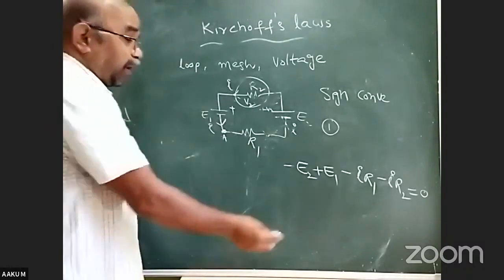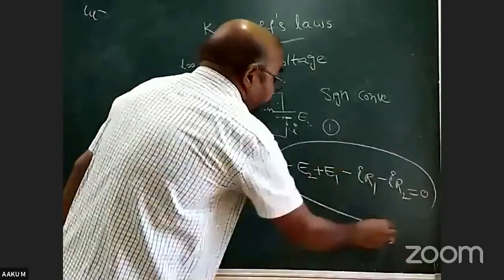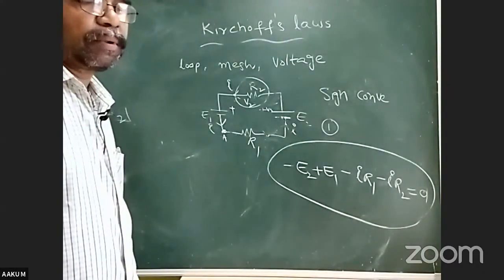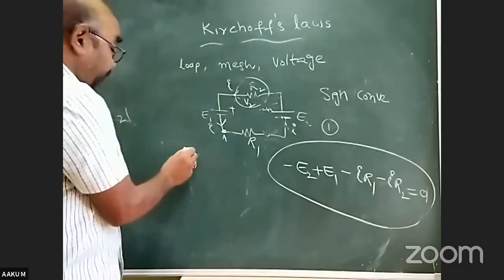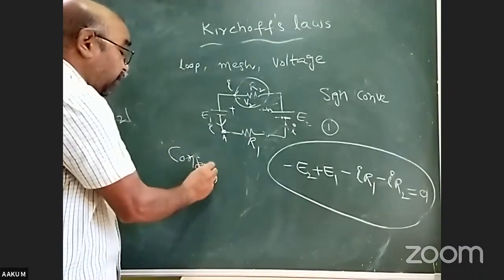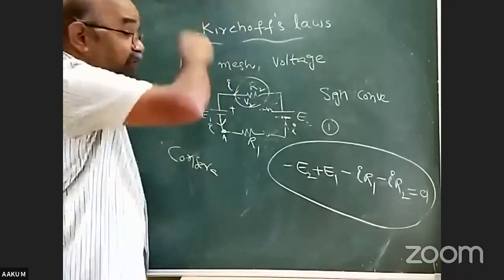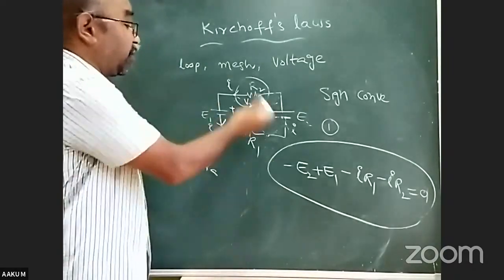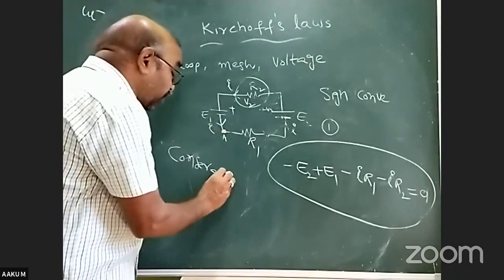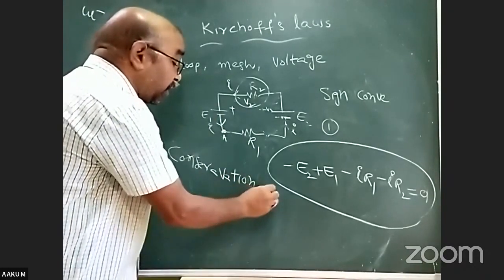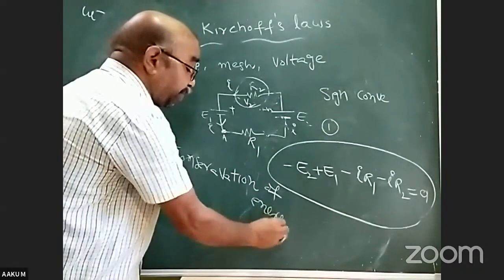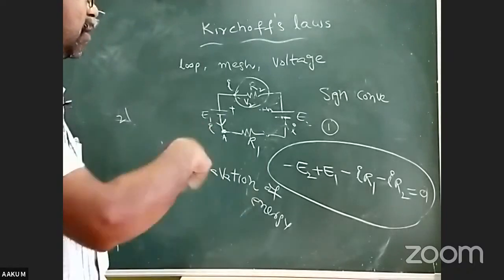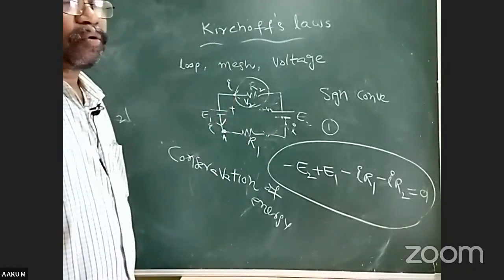What is it? In a closed loop, the algebraic sum of electromotive forces and potential drops is 0. This is based on conservation of energy, whereas Kirchhoff's first law is based on conservation of charge. Kirchhoff's second law is based on conservation of energy. Keep this point in memory, right? Conservation of energy. Okay. So these are the Kirchhoff laws useful to find the I value.